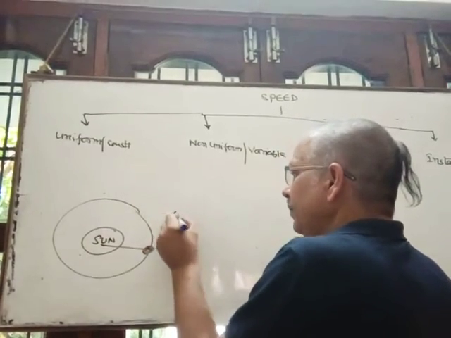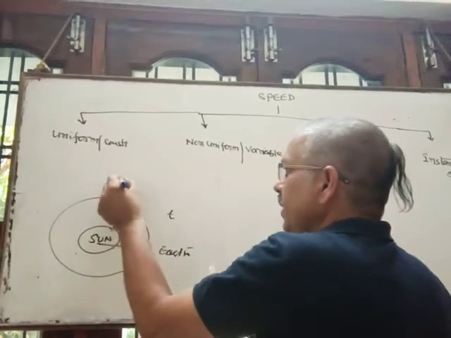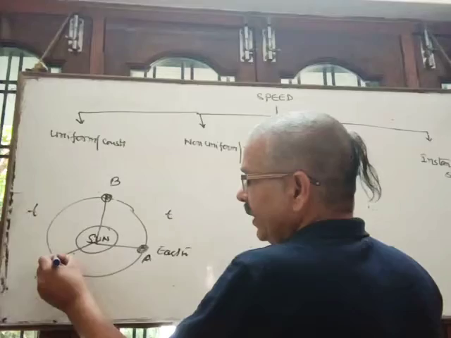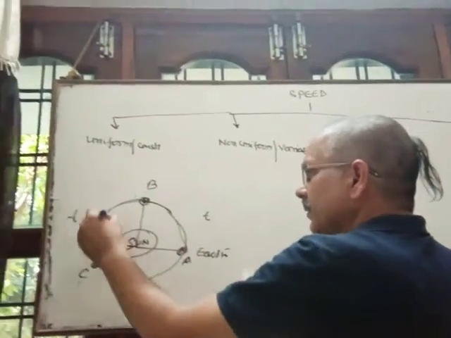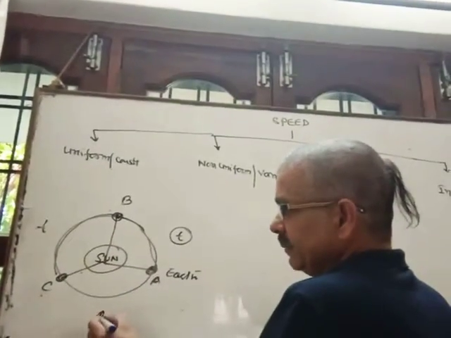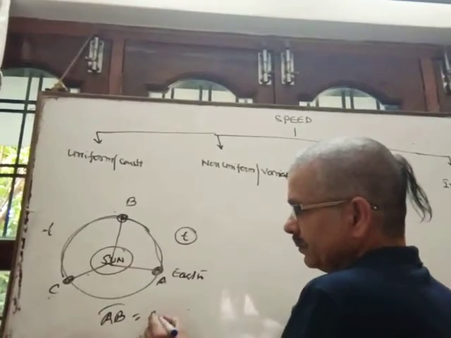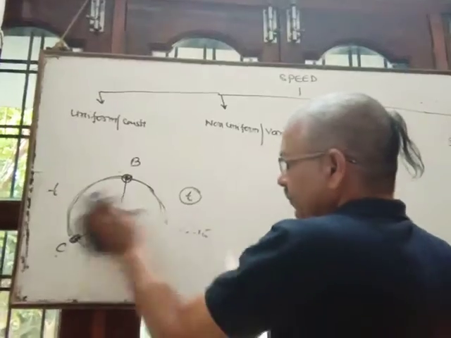Here after time t, suppose the earth reached point B, and next after time t it reached point C. So the distance traveled by the earth after the same interval of time t will remain the same, that is AB is equal to BC. So it is an example of uniform speed.